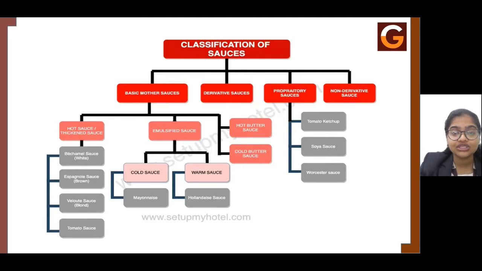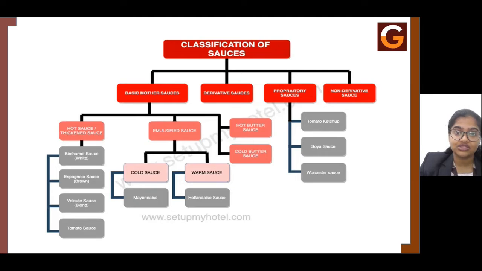In the emulsification method, what is emulsification? It is where you emulsify the liquid with the oil content. For example, you emulsify water with the oil, and that is what is called emulsification. Here, you emulsify egg yolk or egg white with the oil, where it turns into a creamy substance. This is called emulsification.